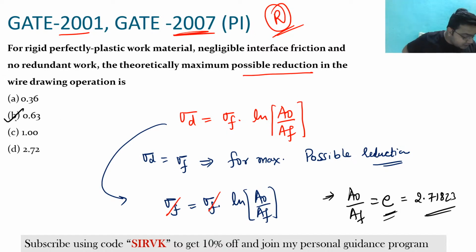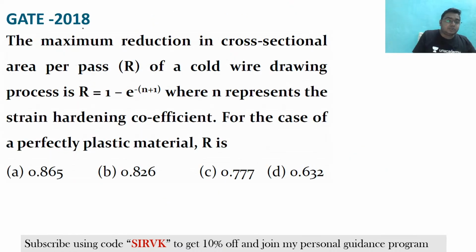So definitely Sameer has given the correct answer and Haris has given the correct answer. Very good. This was the question which was asked in GATE 2001 and GATE 2007. Now the same question was asked in GATE 2018, but the question was framed in a very different manner.